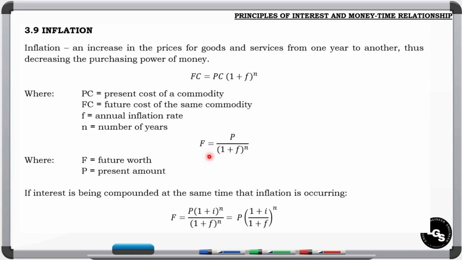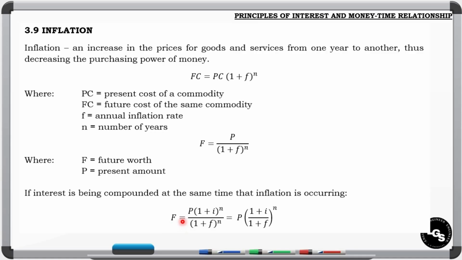So for example, we want to compare what's the worth of the 1,000 pesos today. What will be its value after 2 years, given of course the inflation rate and after how many years? So this is the formula that we are going to use. In problems where interest is being compounded at the same time that inflation is occurring, meaning may inflation na nangyayari, nag-i-interest pa yung money natin, this is the formula that we are going to use.